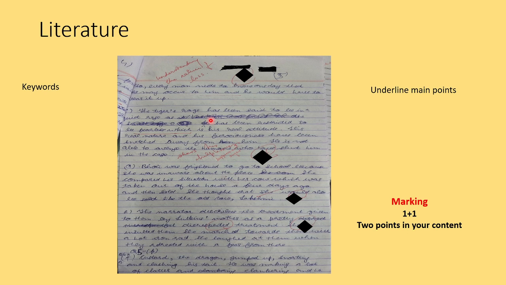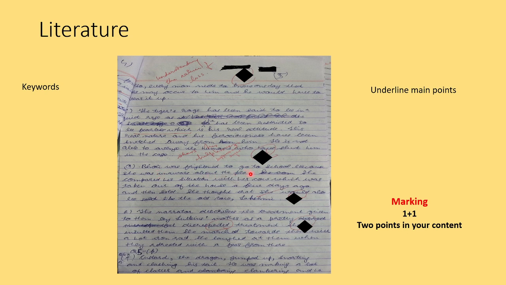If the examiner finds the keywords, then for the content part the examiner is going to give 1 mark, because the marking for 2 marks questions is 1 plus 1. It means 2 points should be there for the content. The content gets 1 mark, which should have 2 points, and the other 1 mark is for grammar, spellings, vocabulary and expression.